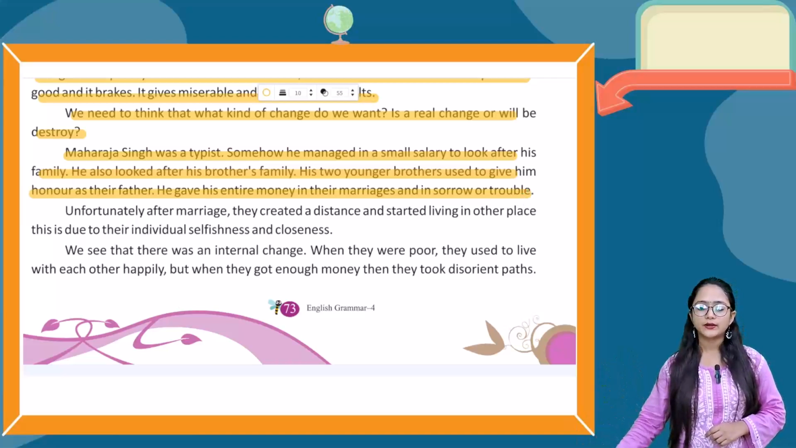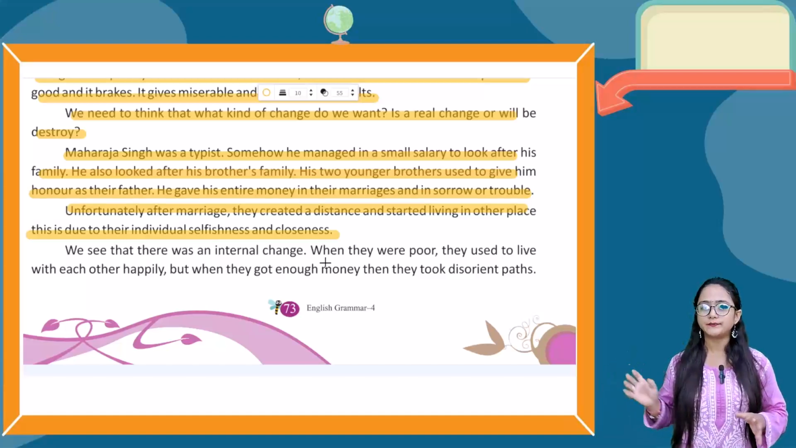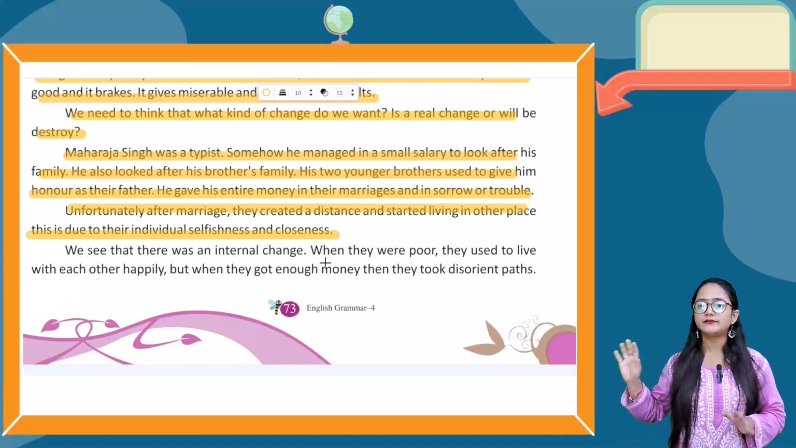Now what happened? Unfortunately, after marriage, they created a distance and started living in other places. This is due to their individual selfishness and closeness. When his brothers got married, they created a distance. They live separately and they don't even care about Maharaja, and they are very selfish and living very far away.